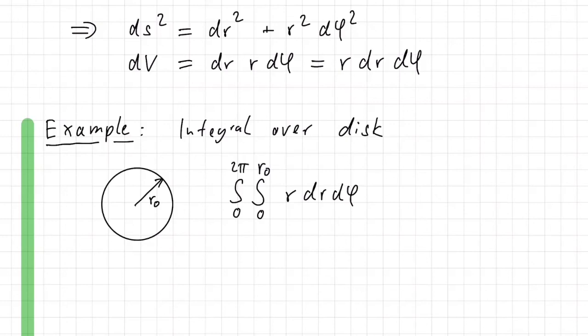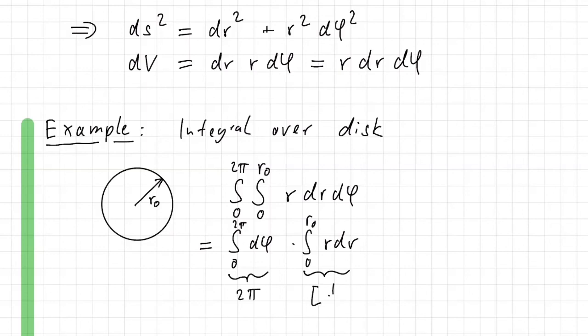Now let's do this calculation. What you see first is that the variable phi doesn't appear in the integral. So for this integral, phi is a constant, and that's easy to integrate. So we just have the integral from 0 to 2 pi d phi times the integral from 0 to r0 of r dr. The first term, we just know it's going to be 2 pi. For the second term, we're integrating over r, so the antiderivative of r is 1/2 r squared.